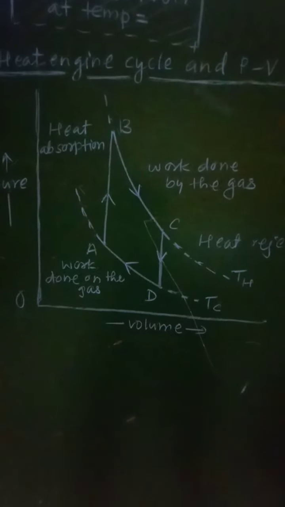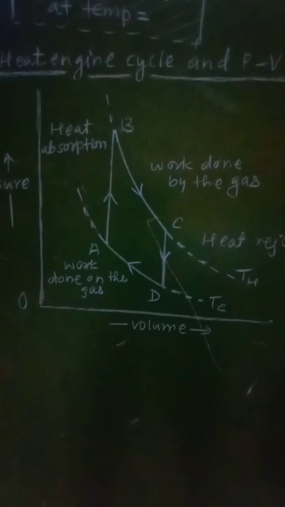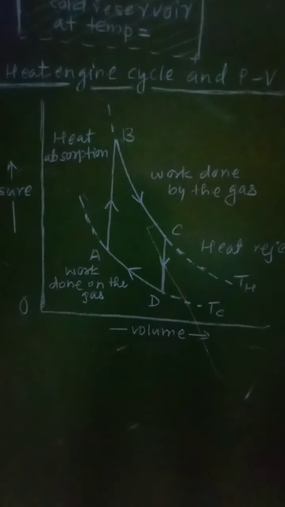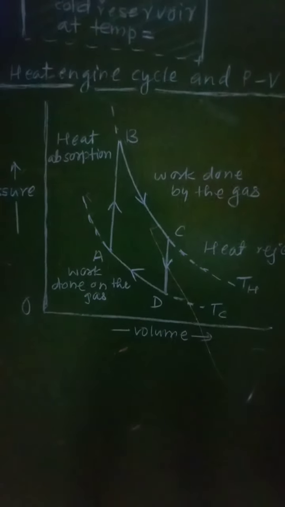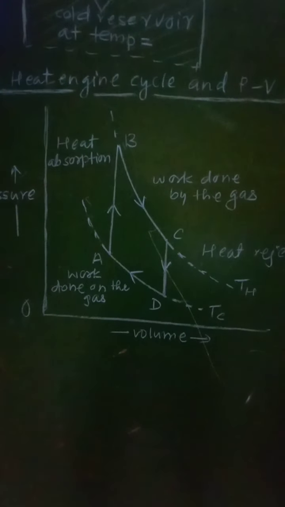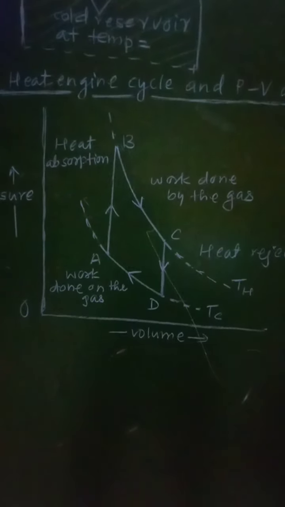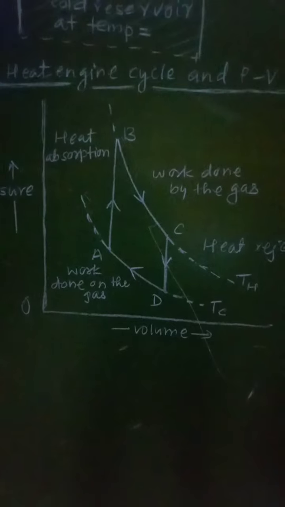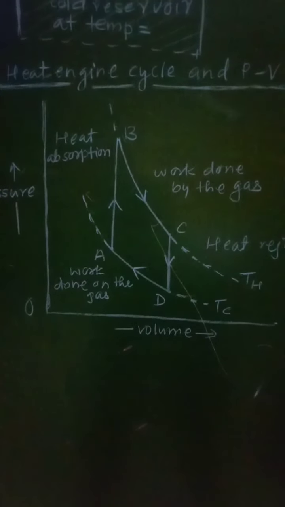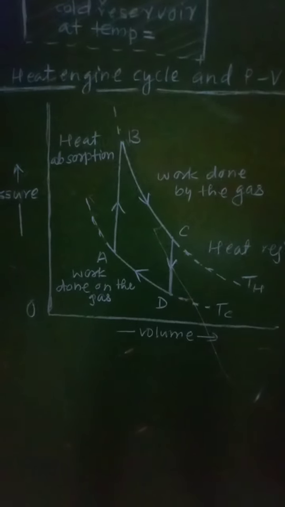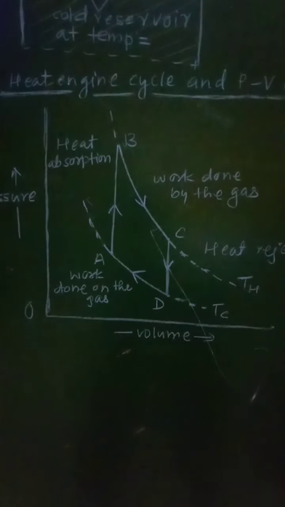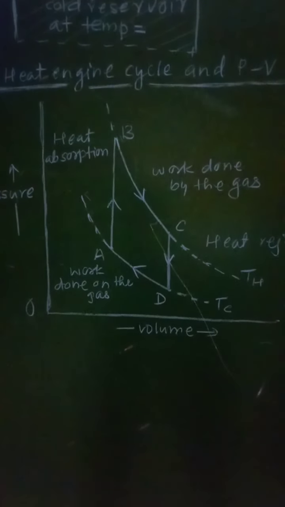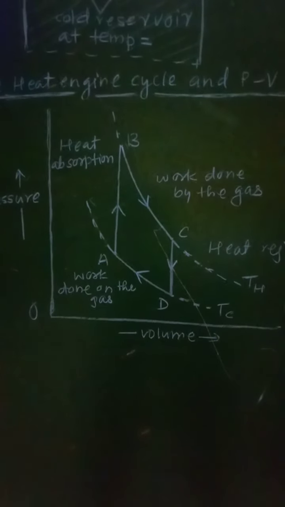Now the gas is compressed. In this portion there will be compression of the gas, its volume decreases and its pressure increases. This change continues till point A is reached, and the cycle is complete, and the system is ready for the next cycle. So starting from point A, first we reach point B, then from B to C, then from C to D, and at last from D to A. At that time one cycle is completed, and the gas is ready for the next cycle.